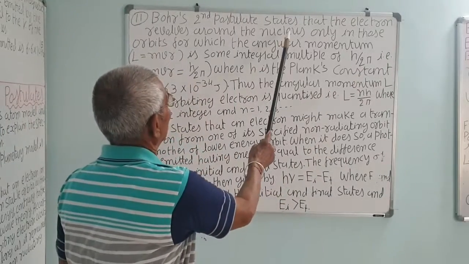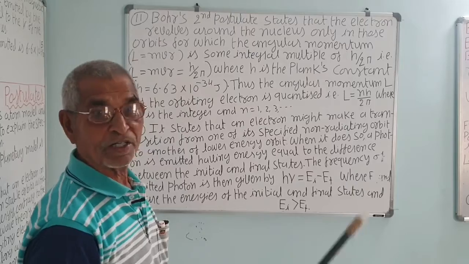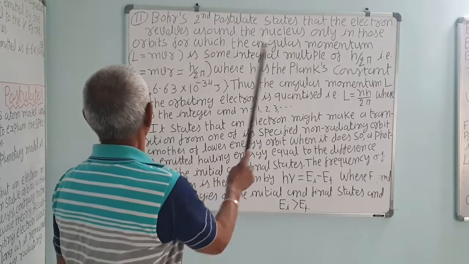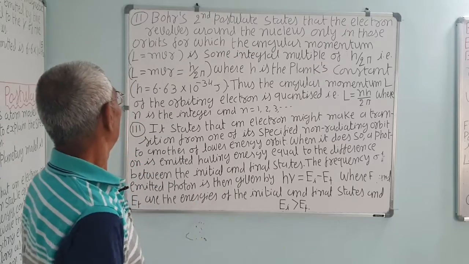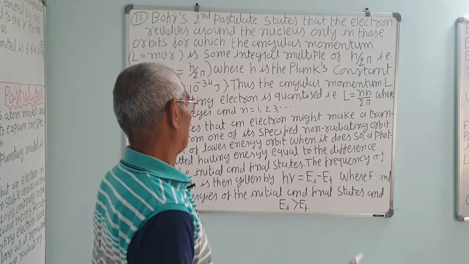Now, the second postulate states that an electron revolves around the nucleus only in those permitted orbits for which the angular momentum L, equal to mvr, is an integer multiple of h upon 2 pi.